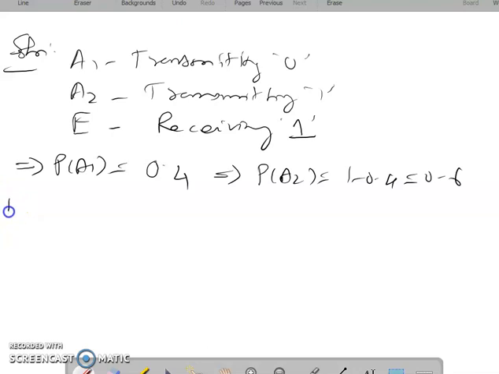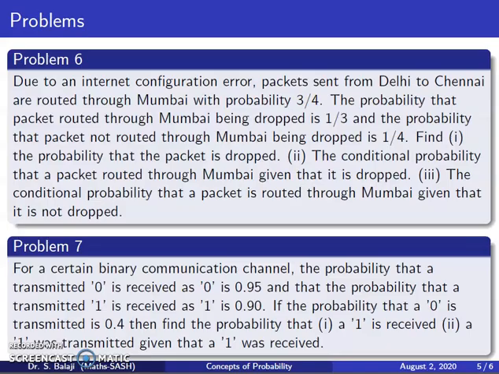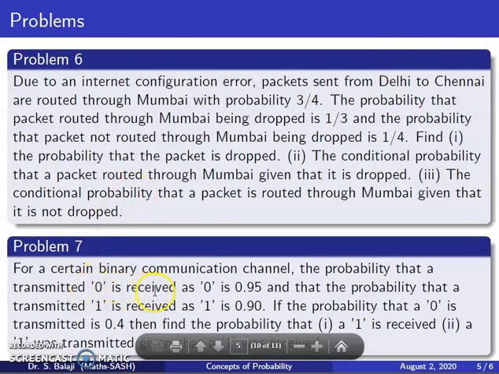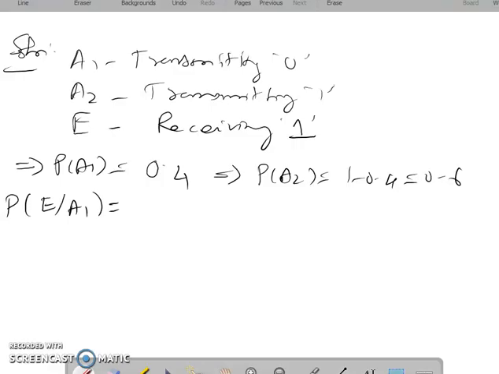Similarly, we need the probability that if a 0 is transmitted, a 1 is received, that is P(E given A1). The probability that a transmitted 0 is received as 0 is given as 0.95, but transmitting 0 and receiving 1 is the complement of this. Therefore, it will be 1 minus 0.95, which is 0.05.